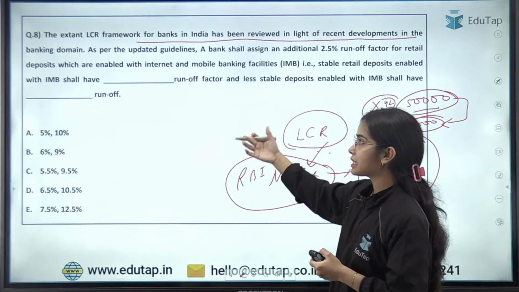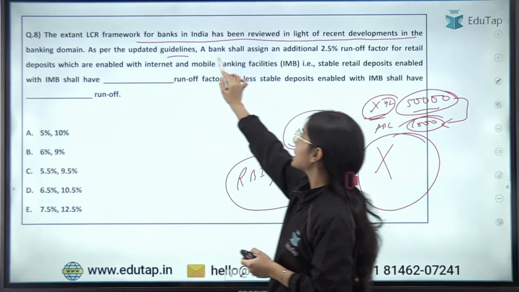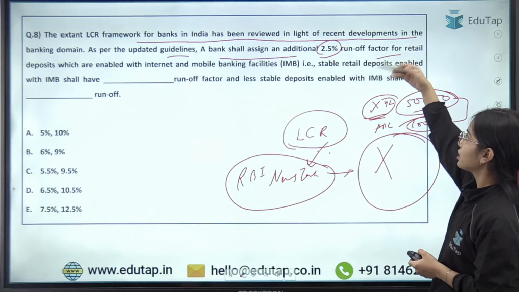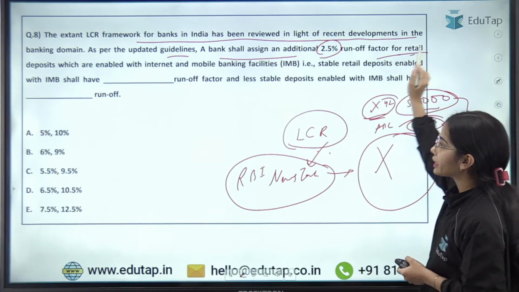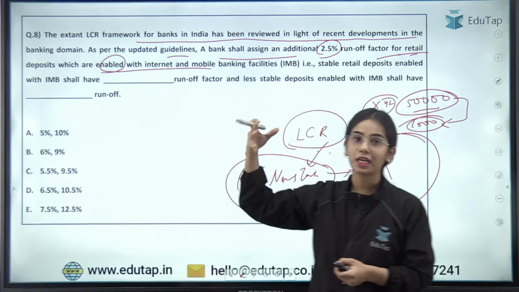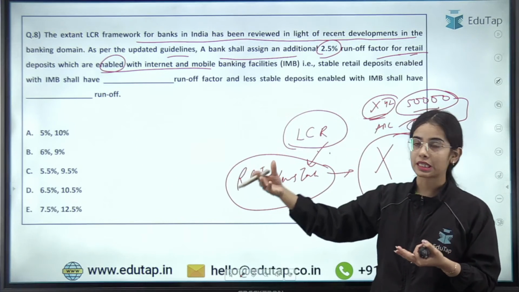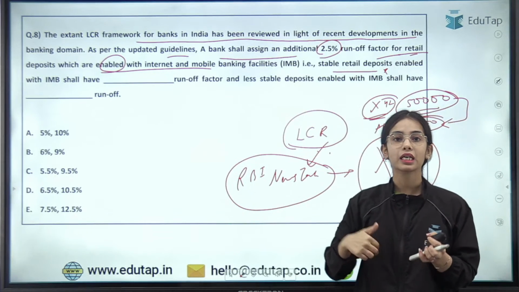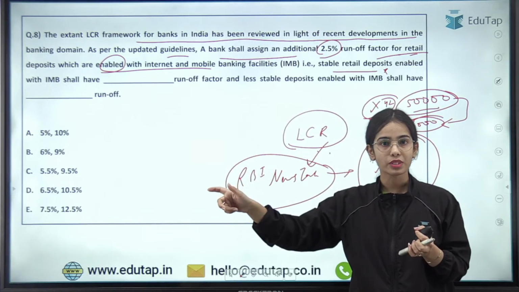Okay, so now it has been said, as per the updated guidelines, a bank shall assign an additional 2.5% runoff factor, that is the deposit withdrawal factor, for retail deposits which are enabled with internet banking or mobile banking, with the digital facilities. That is the stable retail deposits, like the employee accounts that we have in the bank.